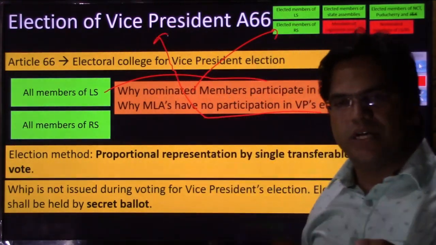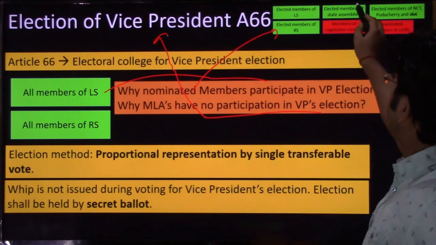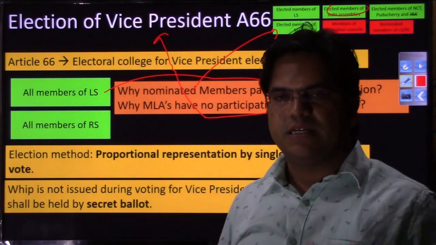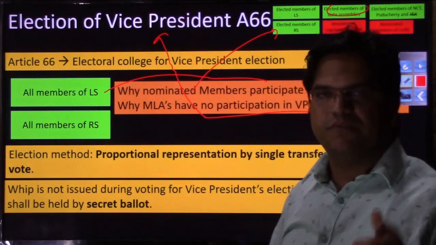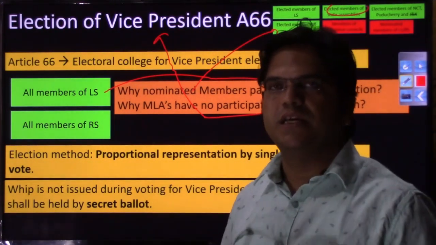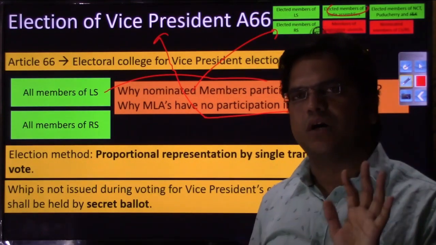That point we have explained: in presidential election they were participating because the president is the national head. He is symbolic, he is titular head, but that is not the case with vice president. When we were discussing the role and functions of the vice president, it was very clear that most of the time he is nothing but chairman of Rajya Sabha, chairman of a house, right?